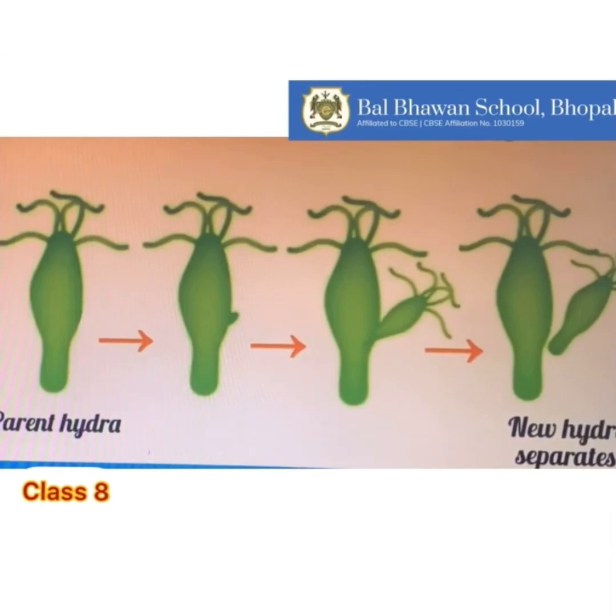Thus, hydra reproduces asexually by growing a bud from its body. This is called budding. Hope you all have understood.